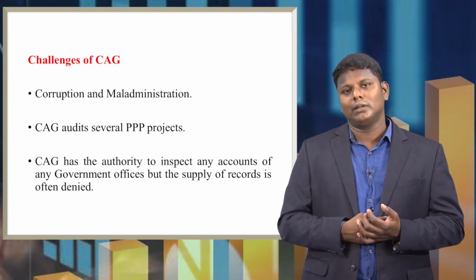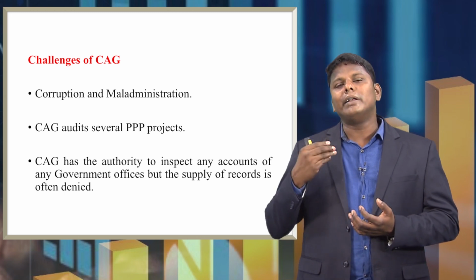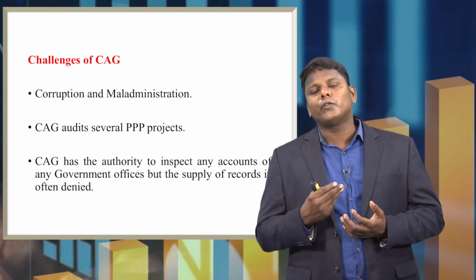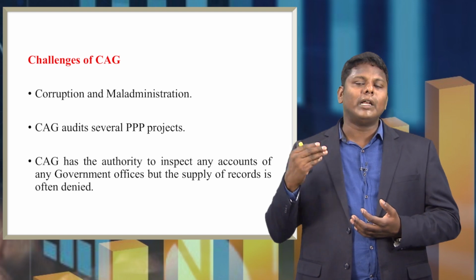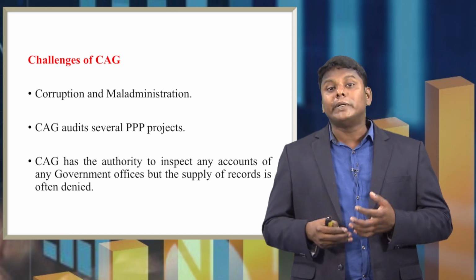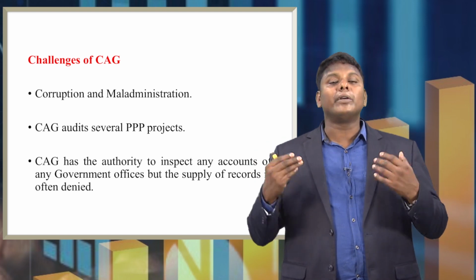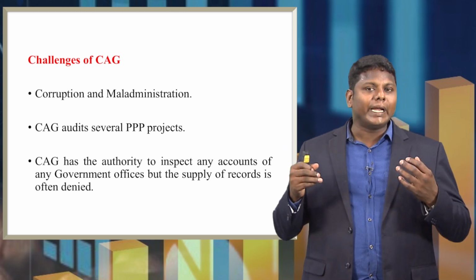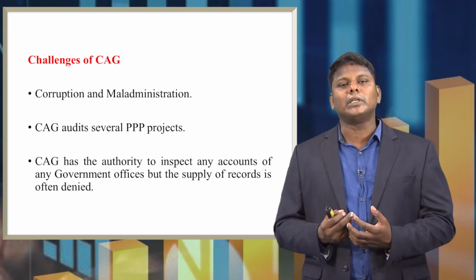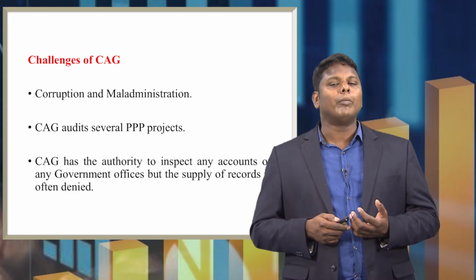But they will not get those files from these offices, or they will not get them on time. Sometimes they deny submitting the records. Because of that, CAG is not in a position to perform the audit properly.